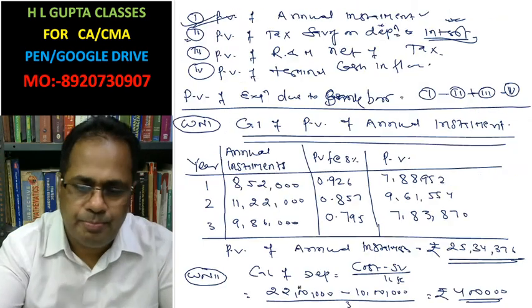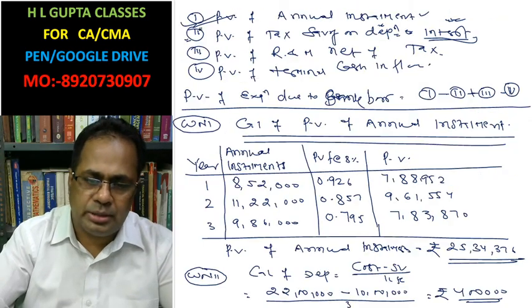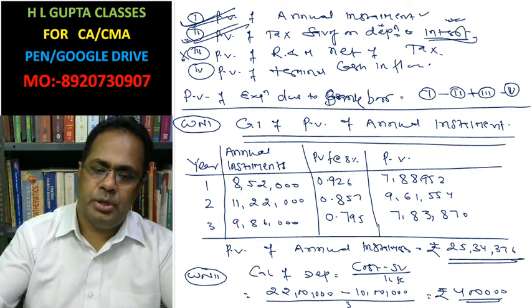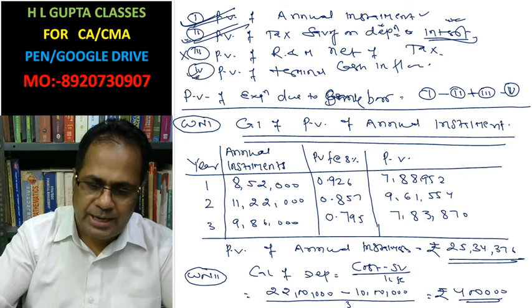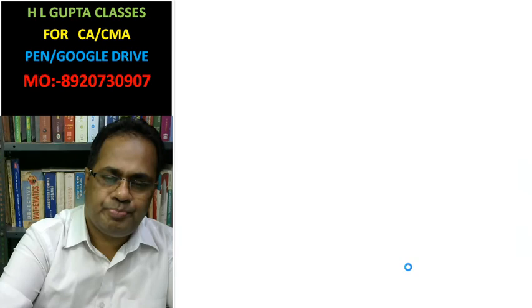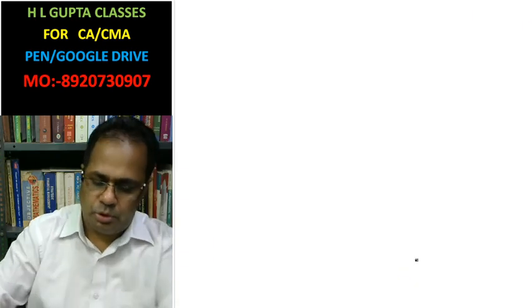Now look at it. We have done this step. Repair and maintenance is not given in the question. Now we need to calculate terminal cash inflow. What is the terminal? That is the scrap value, 10 lakh. Okay.